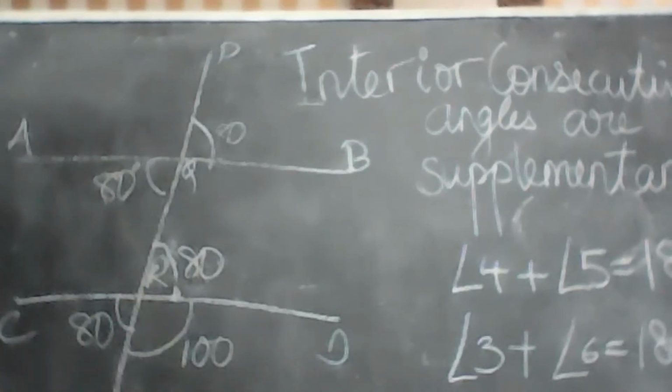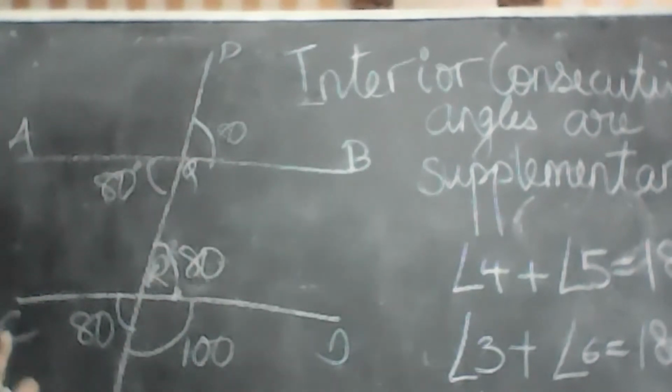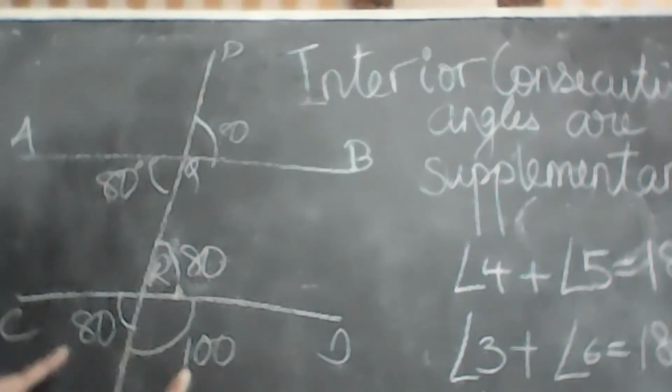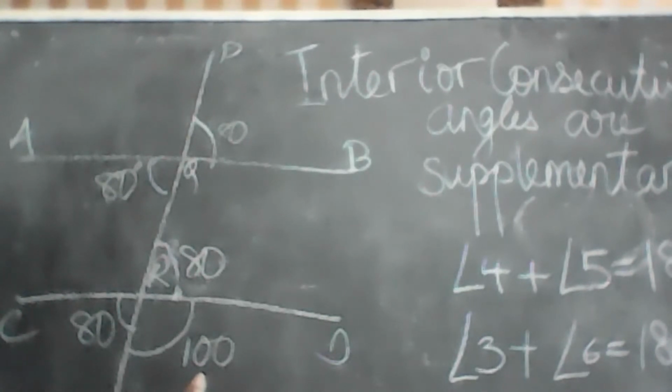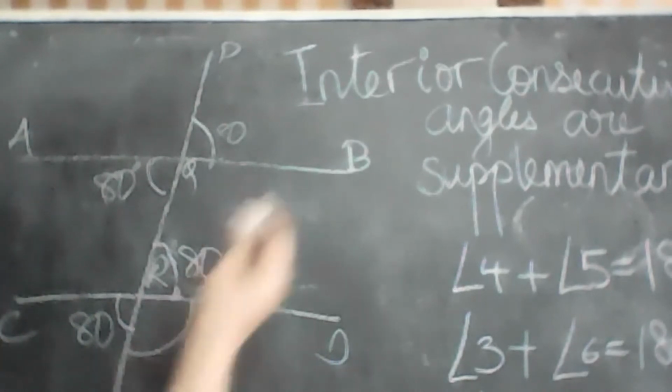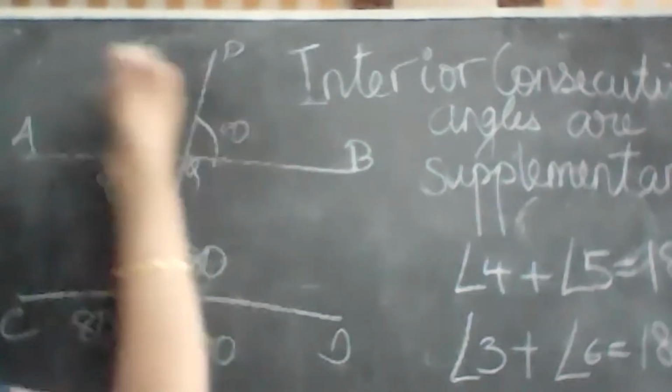Ma'am, CRS and AQP, PQA, sorry, PQA. Ranveer, I'm asking you to name two supplementary angles. Which is the one supplementing this? Ma'am, CRS. So then how come you go to BQR, BQA, something there?